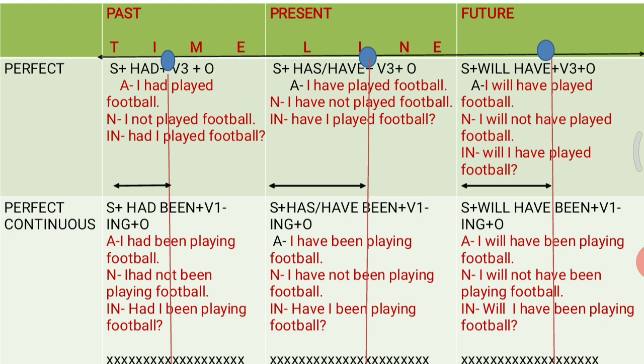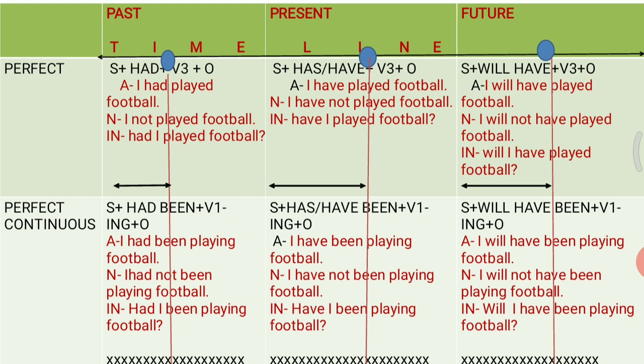And now let us move on to present perfect continuous tense. So the sentence structure is subject plus has been or have been with first form of the verb with ing plus object. I have been playing football.